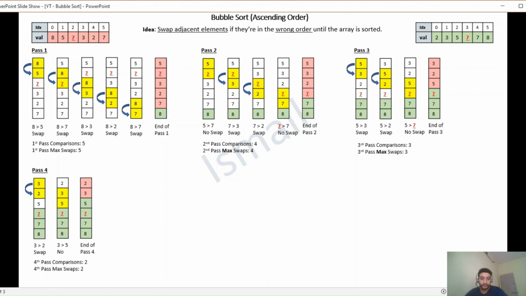In pass 4, there were 2 comparisons and at the max 2 swaps possible, but we had to do it only once. Then comes pass 5, we compare 2 and 3. 2 is not greater than 3, so no swap is required and our list is now sorted. In pass 5, there was altogether 1 comparison and at the max 1 swap possible.